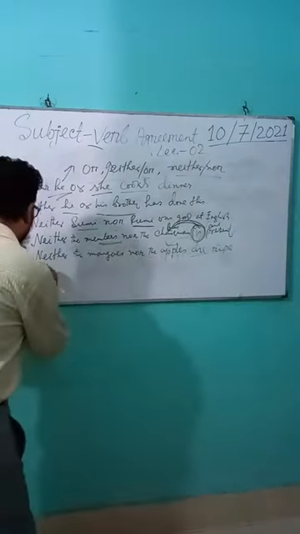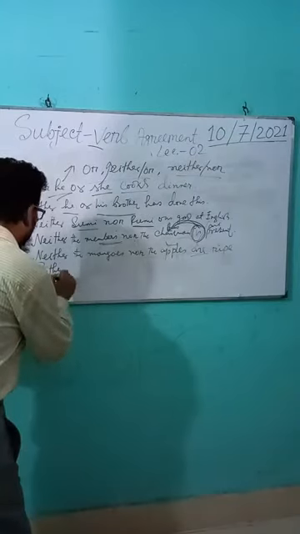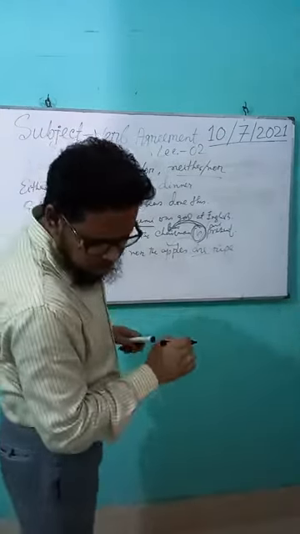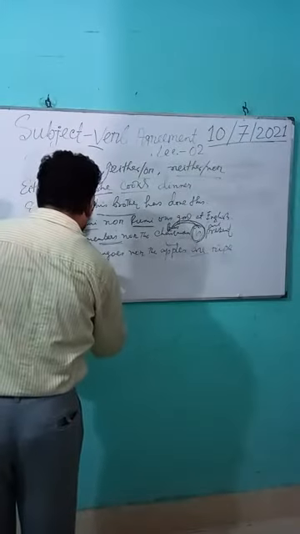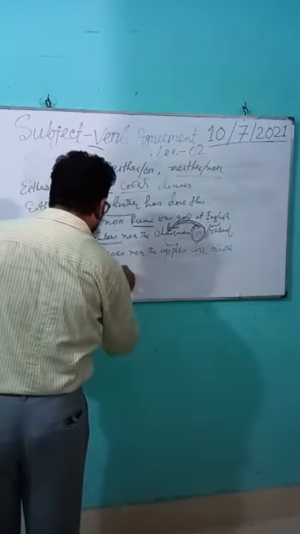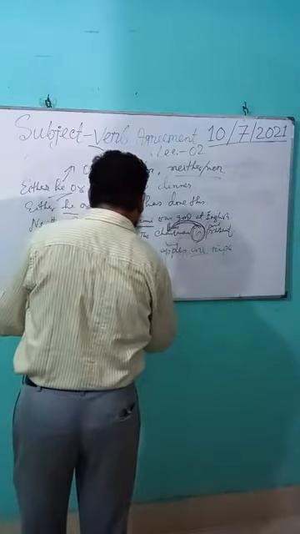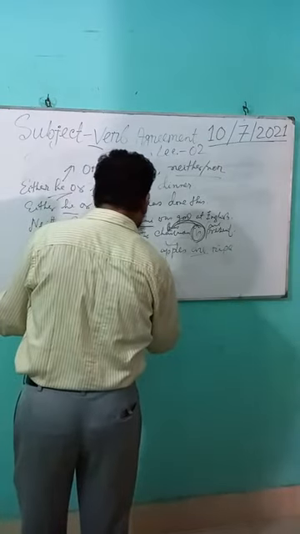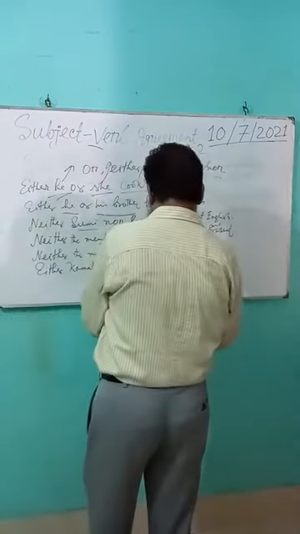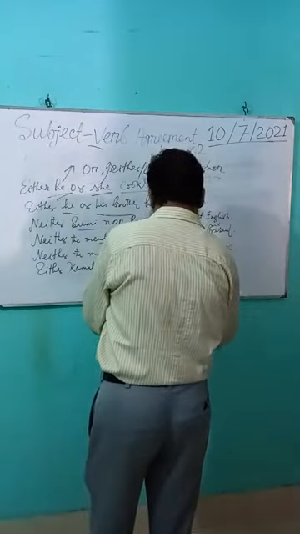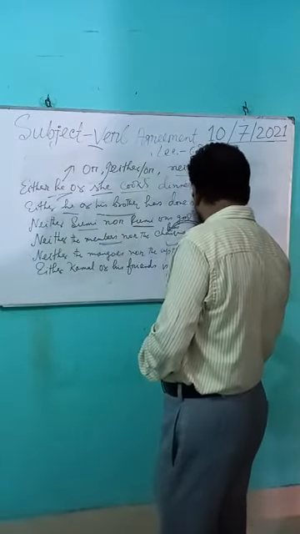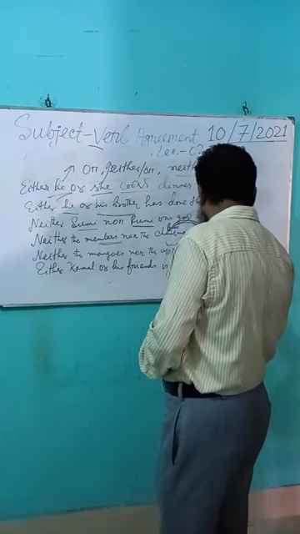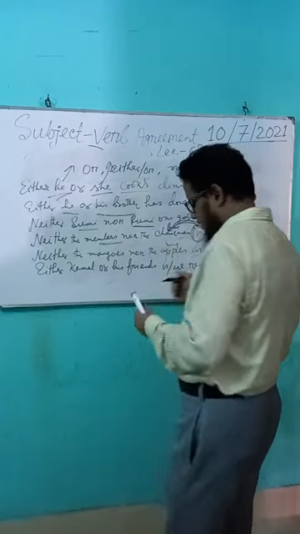Again, either Kamal or his friends is or are responsible. Have a look.